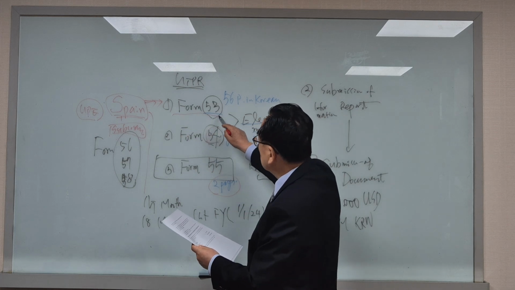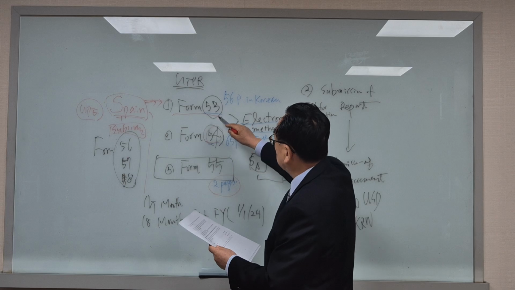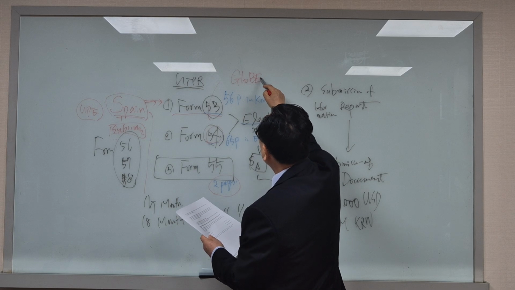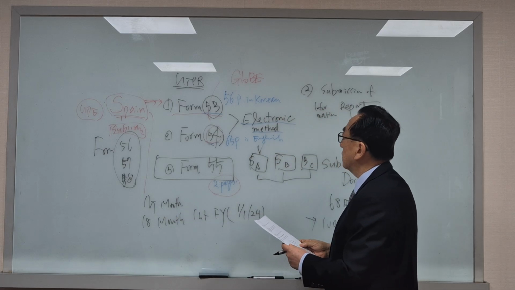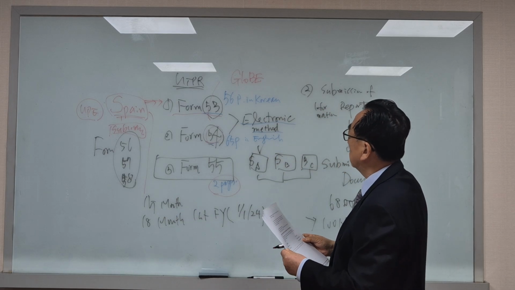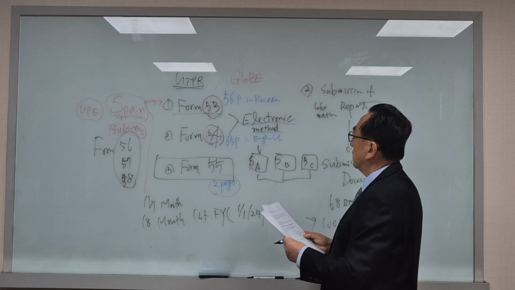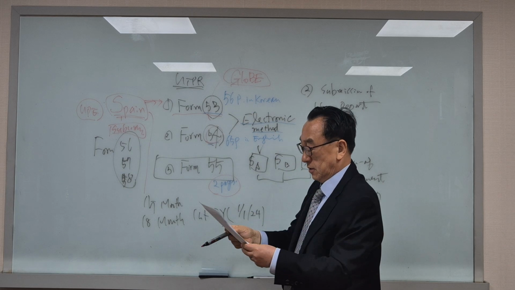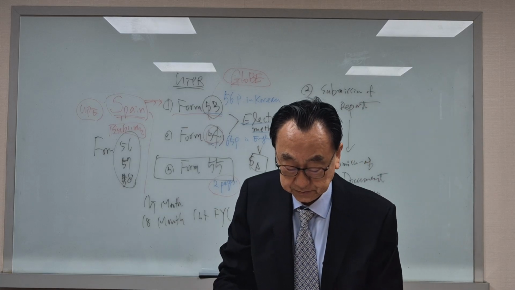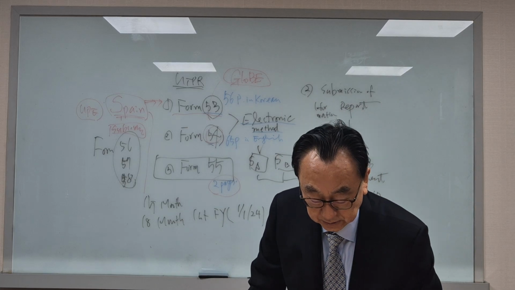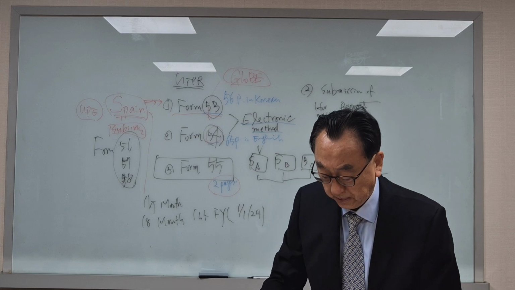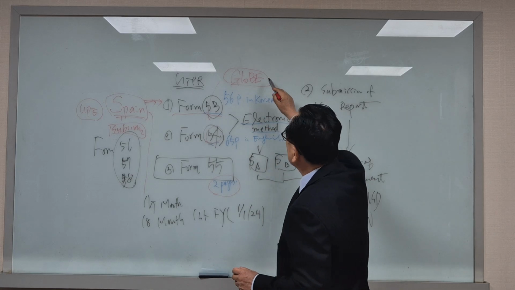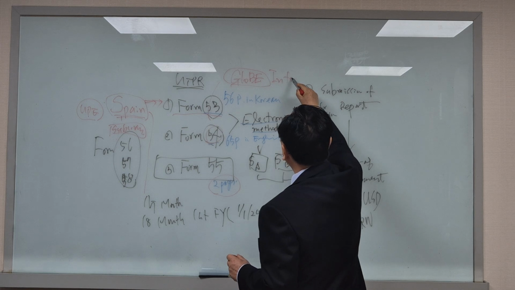The title of Form 53 or 54 is Global, meaning global anti-base erosion information return.